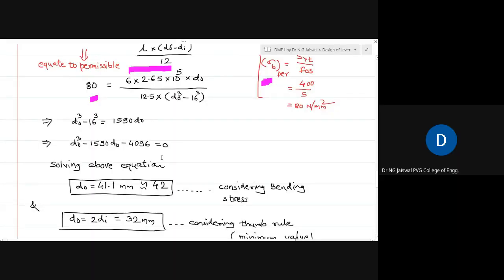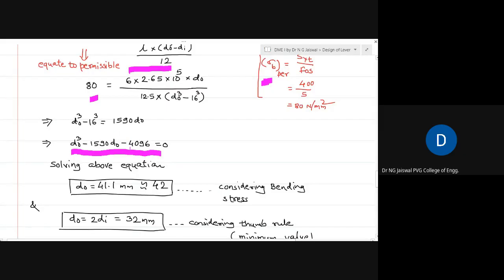You can get one equation in a cubic form, and I told you that one way to solve this is to use a calculator. There is one method to solve the cubic equation directly on the calculator. I told you that if you do not know, please go to YouTube or the internet and try to find out how to get the solution of the cubic form of equation.